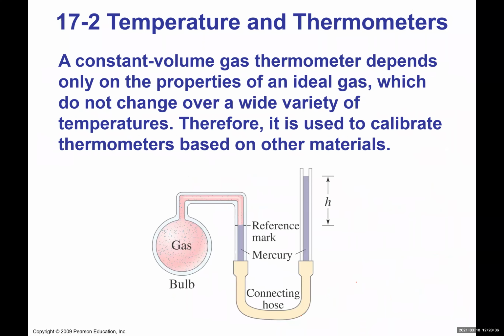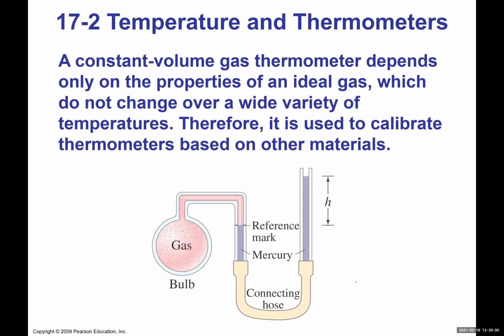All right. So here's another example of a thermometer. You can see it's a constant volume gas thermometer. It depends only on the properties of an ideal gas, which do not change over a wide variety of temperatures. Therefore, it is used to calibrate thermometers based on other materials. So this uses some of the fluid dynamics that we learned.